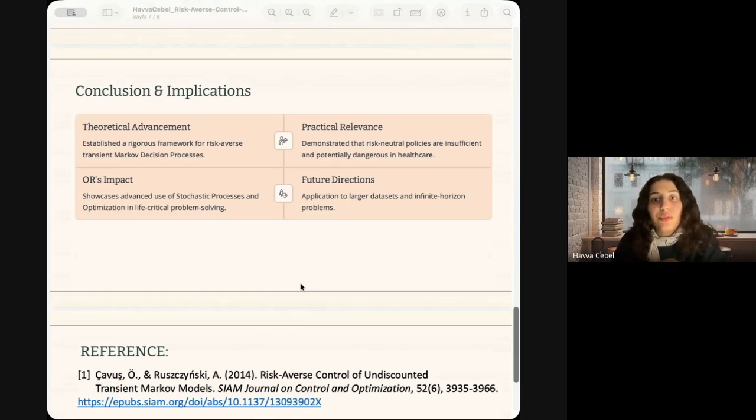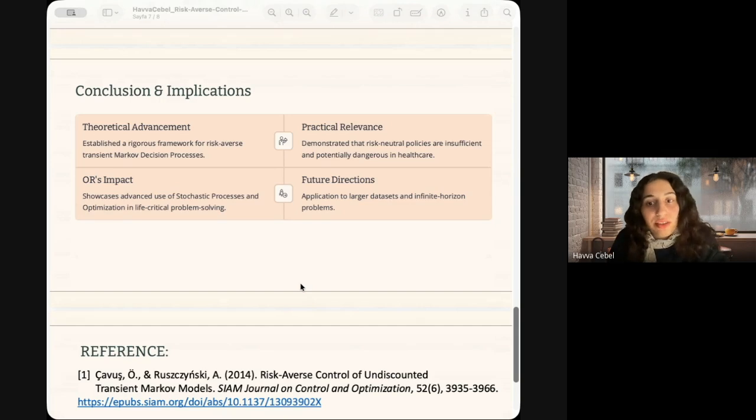When we run the model as risk neutral, the model behaves like a standard medical protocol focusing on the average survival years. However, as we increase the risk aversion parameter, the policy shifts. The model starts recommending transplantation early for patients with moderate severity. And why? Because the model is now afraid of the small probability that the patient might die suddenly while waiting. It prefers the sure bet of the surgery over the uncertainty of the waiting list. This proves that incorporating risk parameters fundamentally changes the optimal medical strategy.